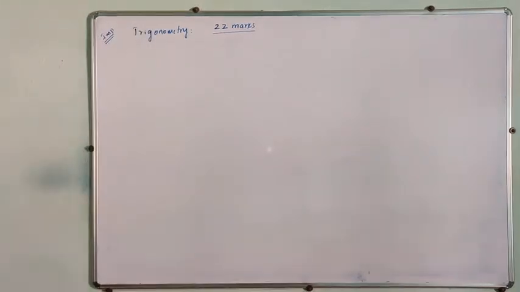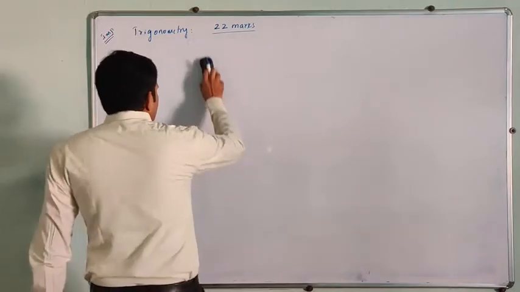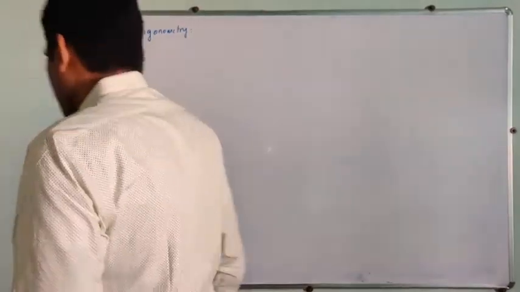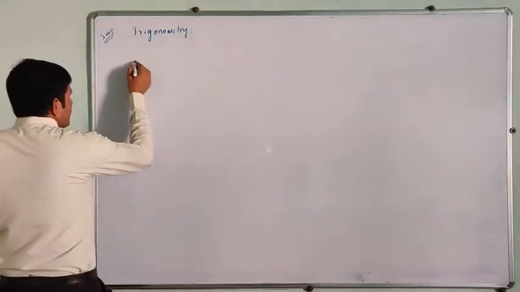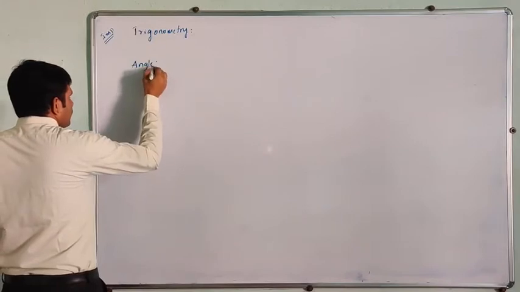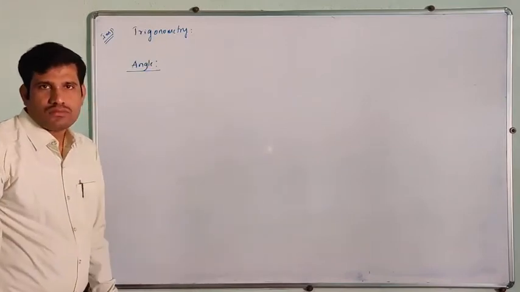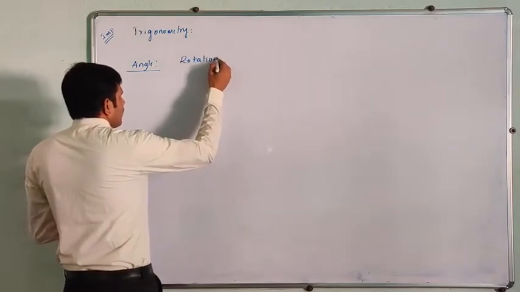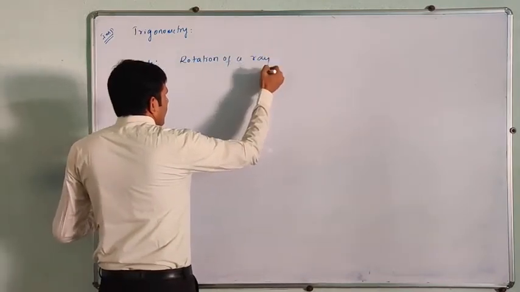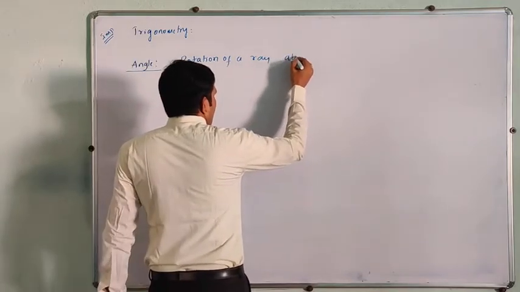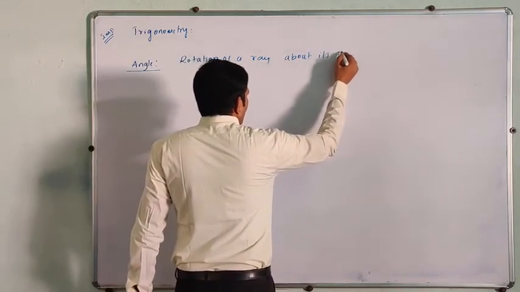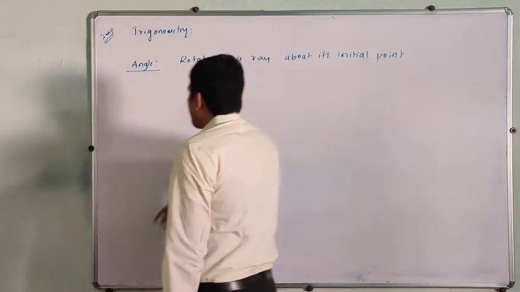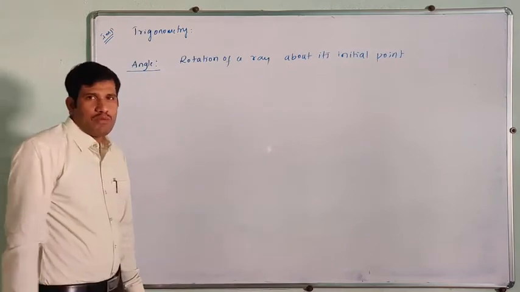See, the first concept in trigonometry is about angles. So what is the meaning of angle? An angle is a rotation of a ray about its initial point. Angle is nothing but rotation of a given ray about its initial point.